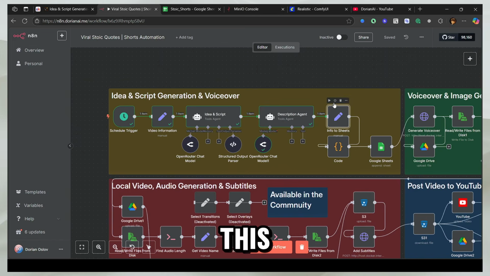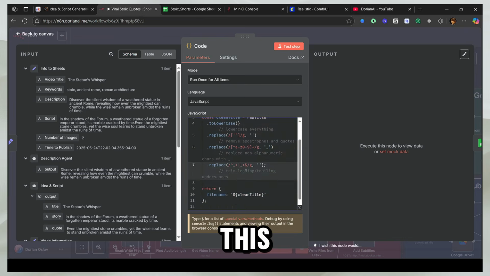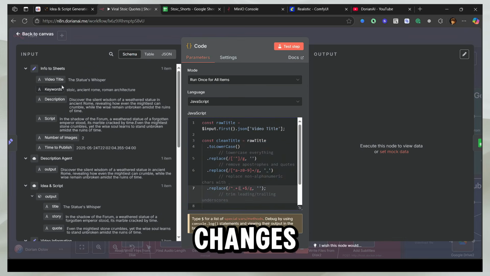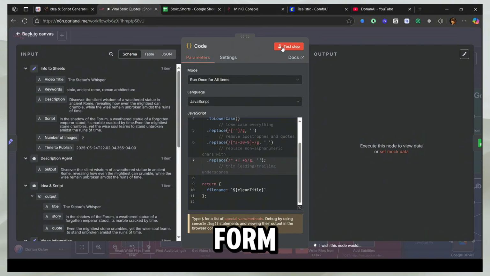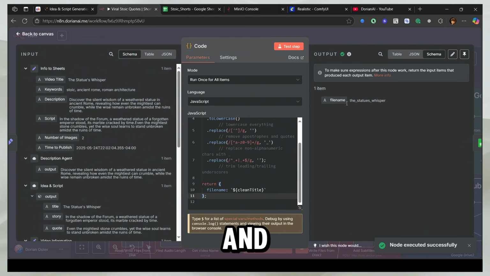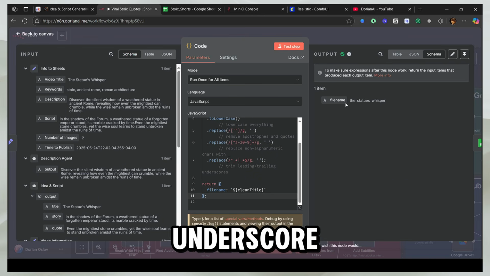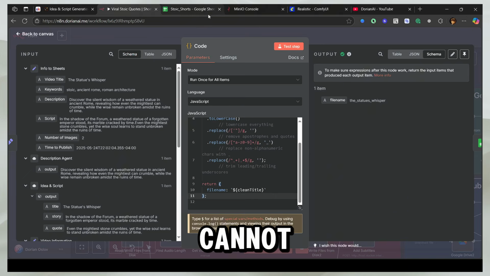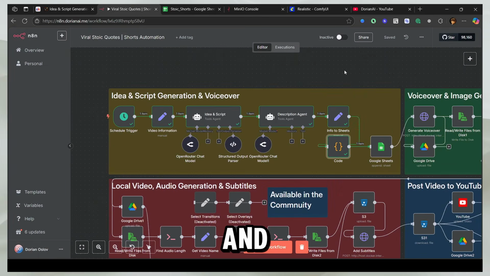Let's get ahead. So we have this information ready, and now I'm going to run it. And now you can see the information is ready to be added. And in the code, what this code does is it actually changes the video title to a smaller form so we can add it to our file names. And now you can see the title of the video was The Statue's Whisper. It actually changed it to this case. So it removed all the spaces and added the underscore so it can be a consistent file name, because you cannot name files with a gap in some places. For example, if we store it on our local system, it's not going to work. So now we have this code ready and it's working.